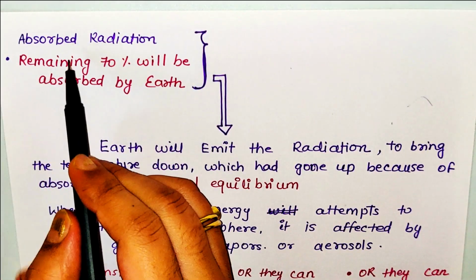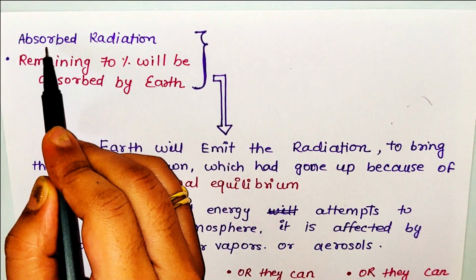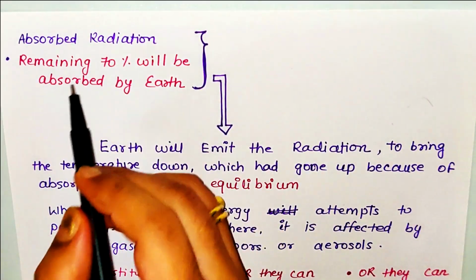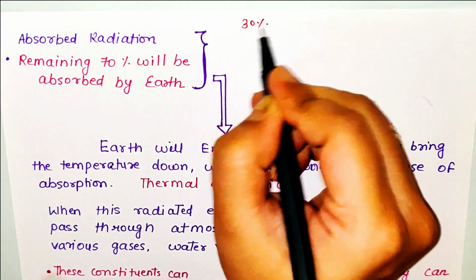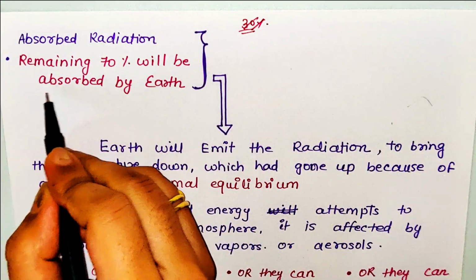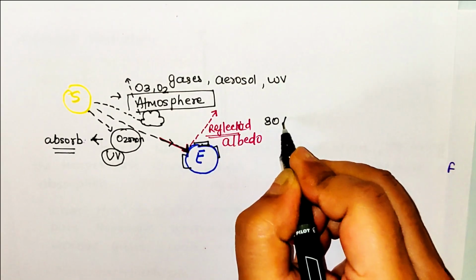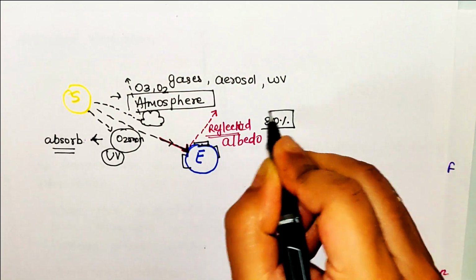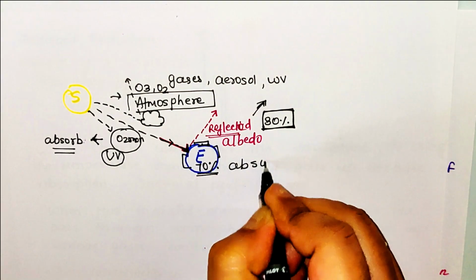Then comes the third stage of greenhouse effect, which is called absorbed radiation, where the radiations will be absorbed. Now we have already seen the albedo of Earth. It is 30%, which means 70% of the energy will be absorbed by the Earth. So the 30% incoming solar radiation has been reflected. Now the remaining 70% will be absorbed by the Earth.